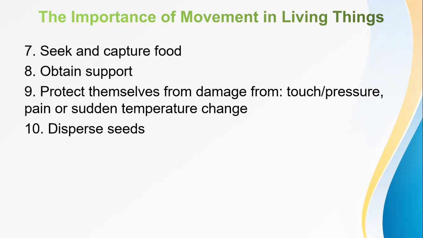Also, the other one is just to disperse seeds. Dispersing seeds is another way plants try to reproduce themselves. Plants will try to disperse the seeds from one place to another. Now this is the other importance of how movement can assist in reproduction.